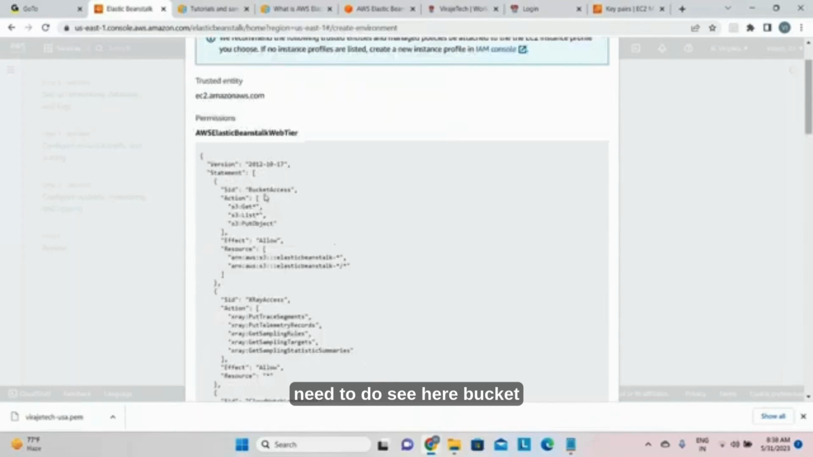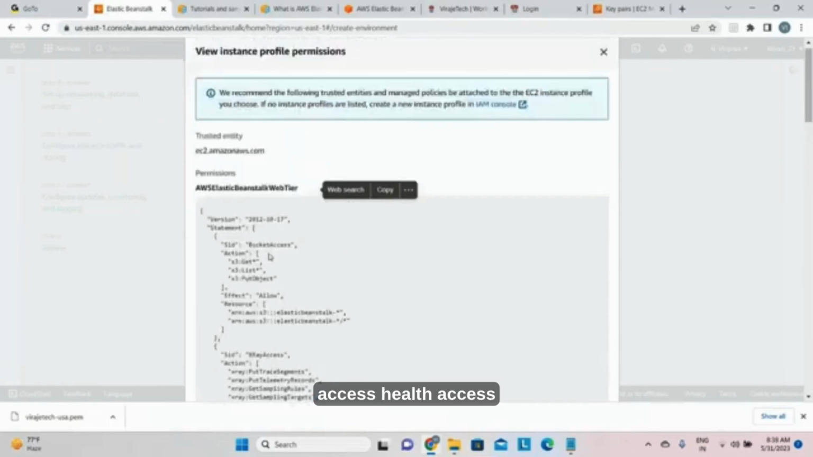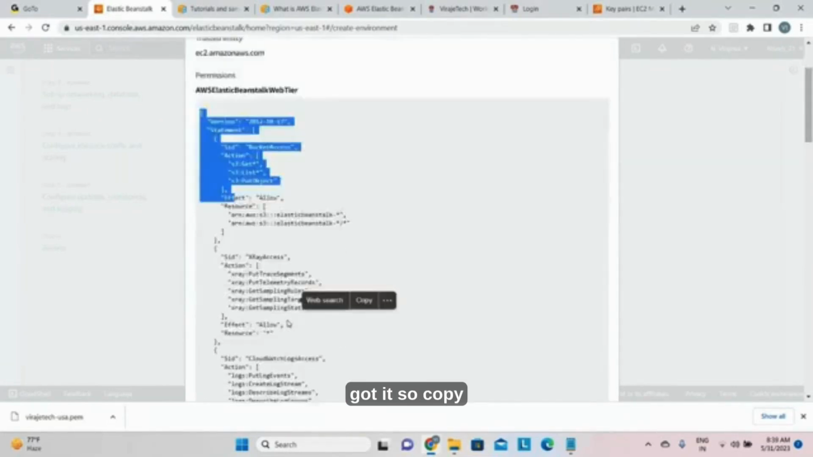See here: bucket access, X-ray access, CloudWatch access, health access. Got it? So copy this.